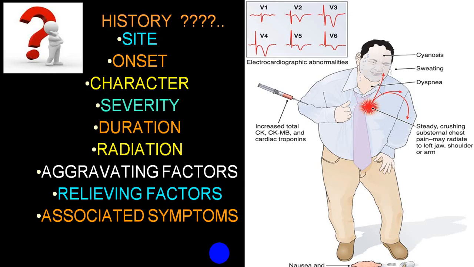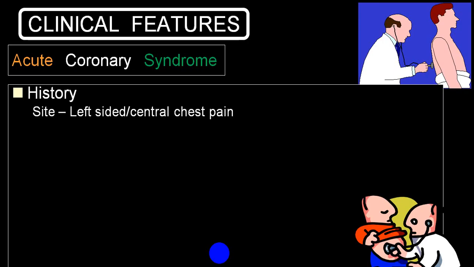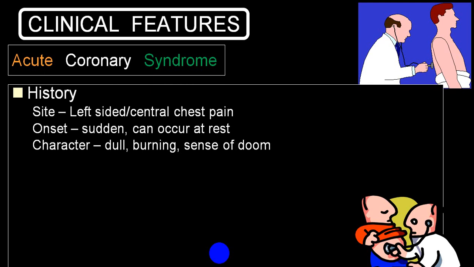The typical symptom which we describe is always pain in the precordial region or retrosternal. Onset is sudden, can occur at rest.